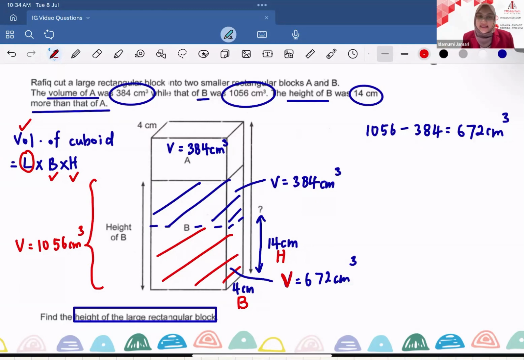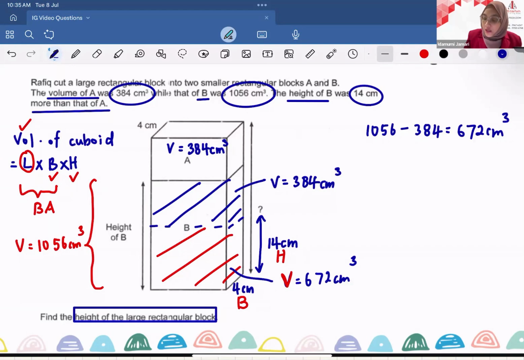Alternatively, since I know the height of the red cuboid, which is 14 cm, I can easily find the base area of the rectangular block, because base area is equals to length multiplied by breadth, and I can easily find the base area by dividing the volume with its height.